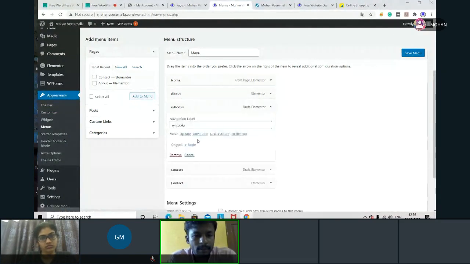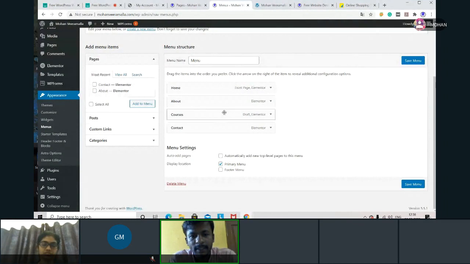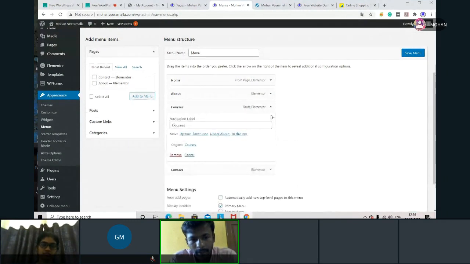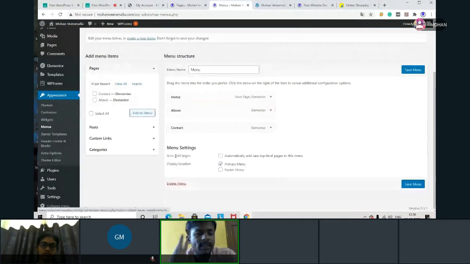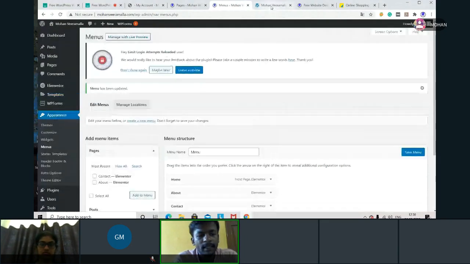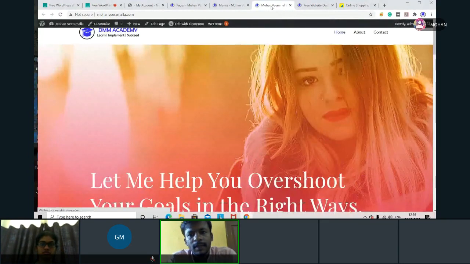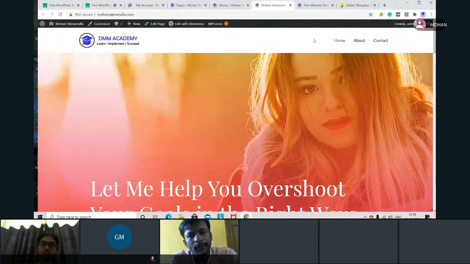Okay, what I'm doing is removing this page from the menu. I'm not deleting the page. I'm removing that section from the menu. Now two sections I removed: ebook and courses. Now I'll save this menu. When I go to the front end, I can analyze things now. Now you can see we have home, about, contact. We have three.